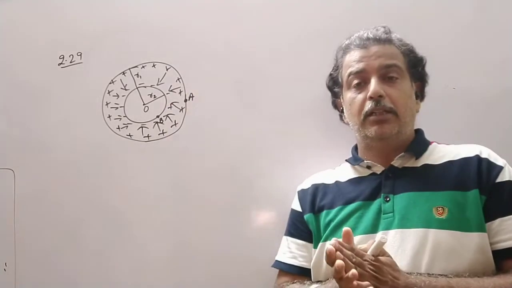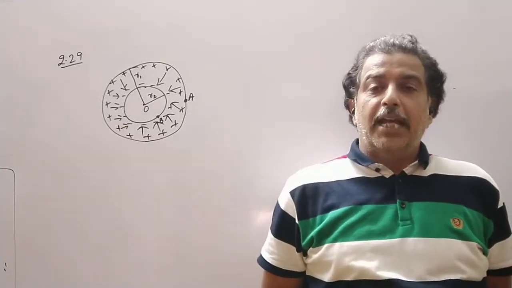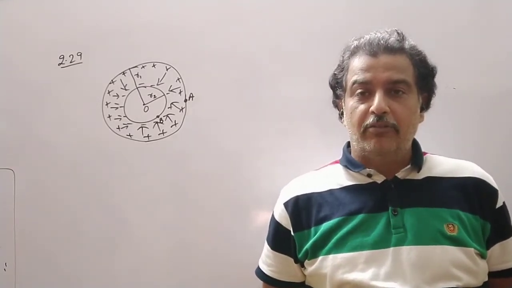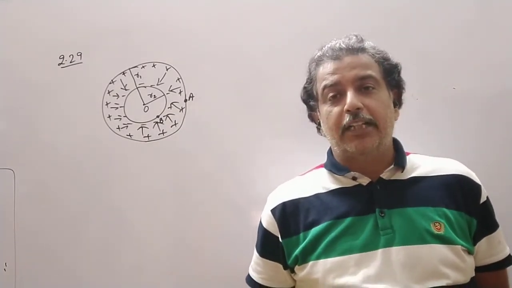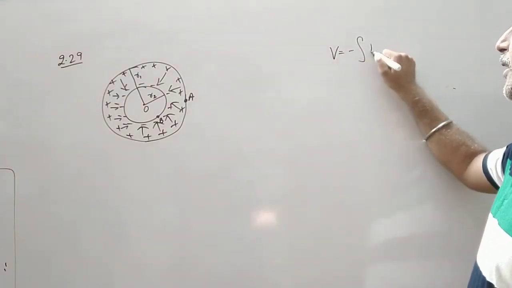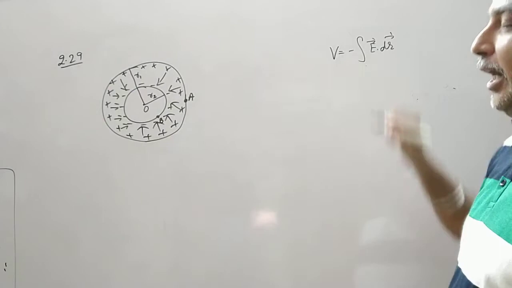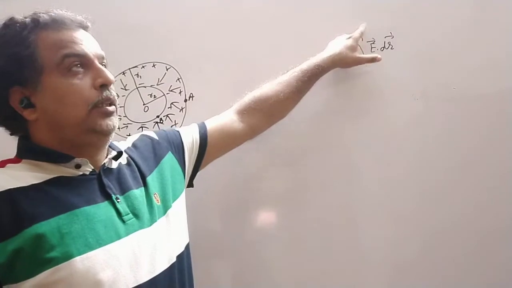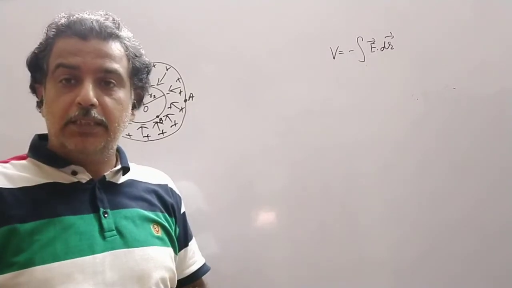There is another method: whenever you have to find out the capacitance, derive the expression for electric field intensity. Using Gauss law, we know how to find out the electric field intensity, and then do the integration of that electric field intensity, that is the line integration of electric field intensity. So V is equal to minus integration E dot dr or dl. So here it can be R1 to R2 if I find out the electric field intensity. So if I have a limit R1, R2, then I will get this potential difference. This is called potential difference, high potential minus low potential.